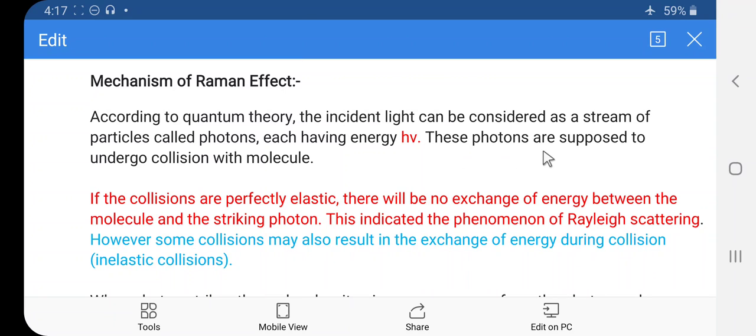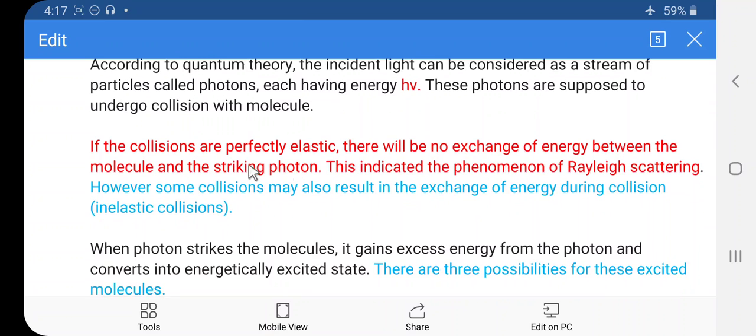Here these photons are supposed to undergo collision with the molecule. If the collisions are perfectly elastic, there will be no exchange of energy between the molecule and the striking photon. This indicates the phenomenon of Rayleigh scattering. However, some collisions may also result in the exchange of energy. That means during the collision there is an exchange of energy between the molecule and the striking photon.